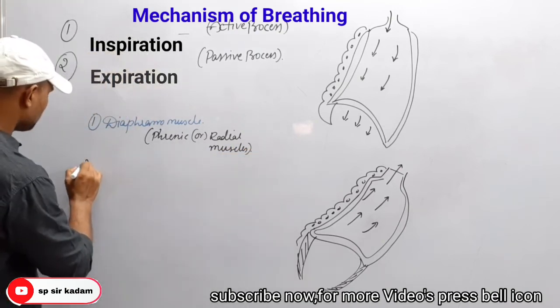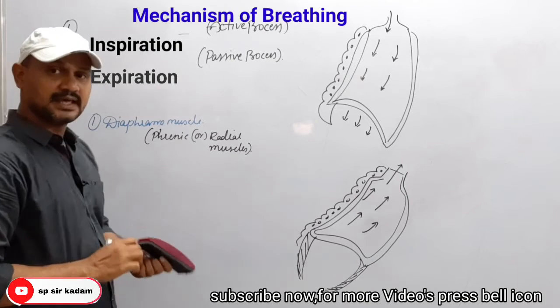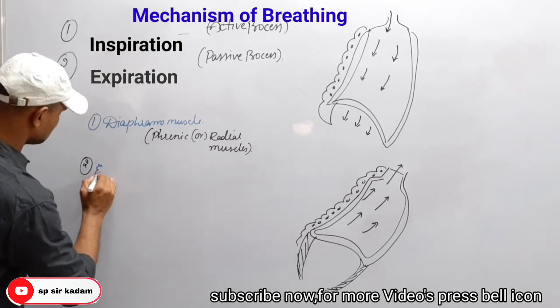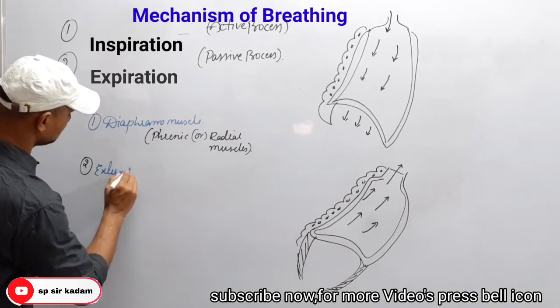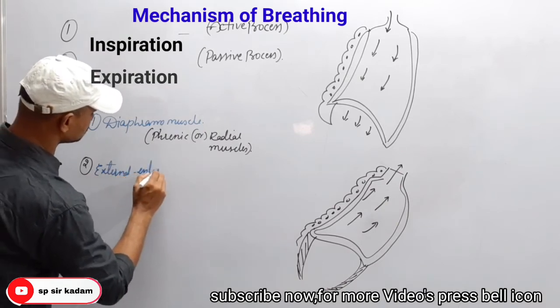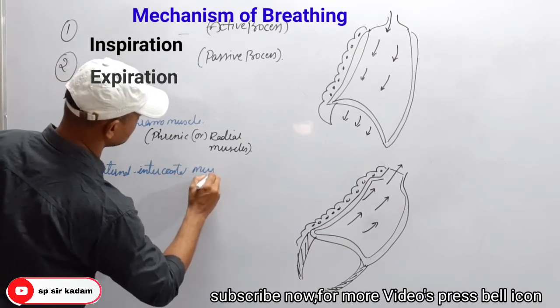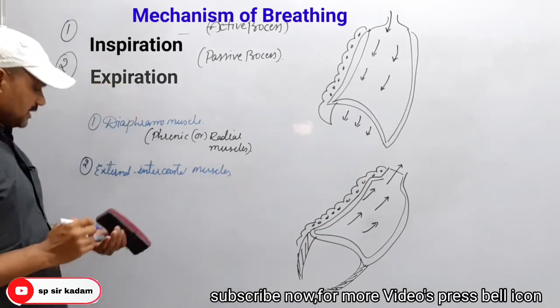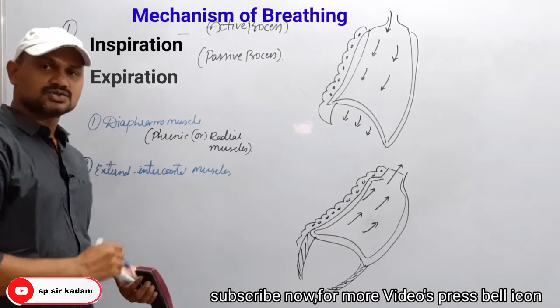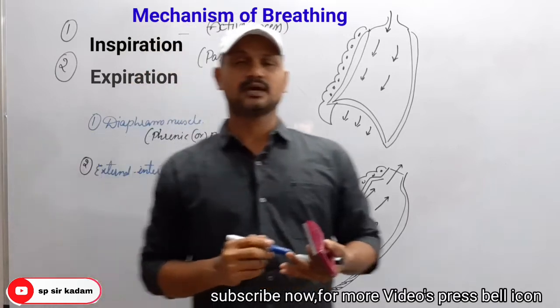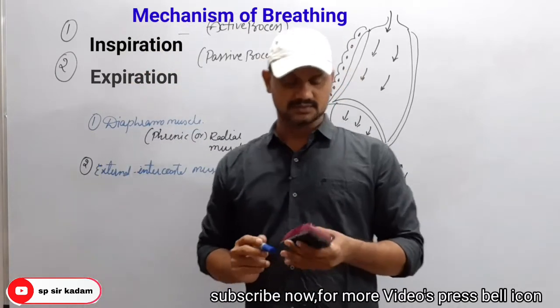And the second type are the muscles present between the ribs, known as external intercostal muscles. Dear students, remember these two types of muscles play a key role in the mechanism of respiration.